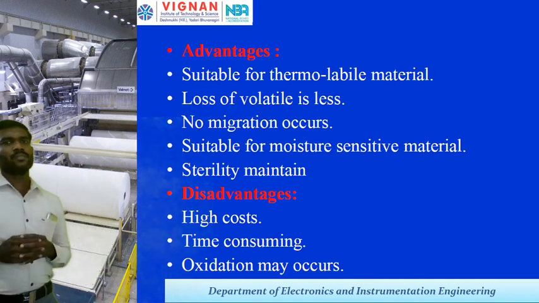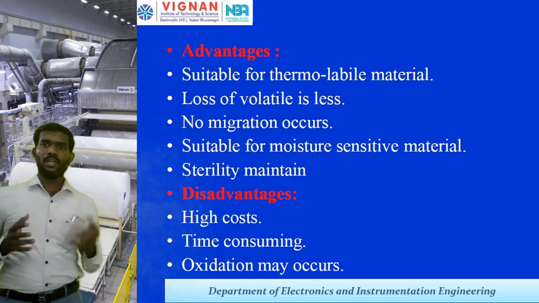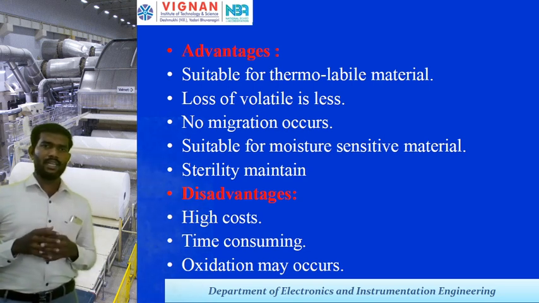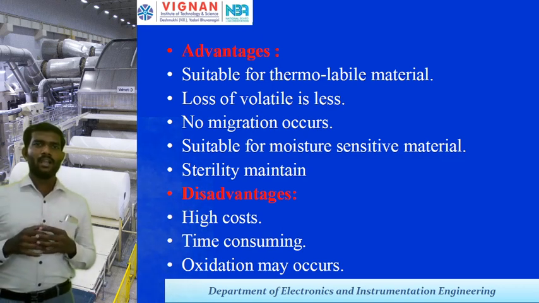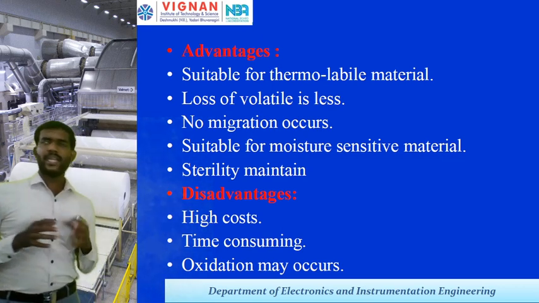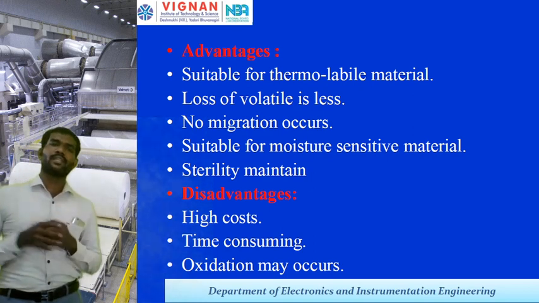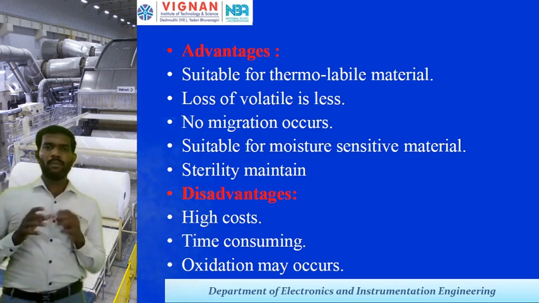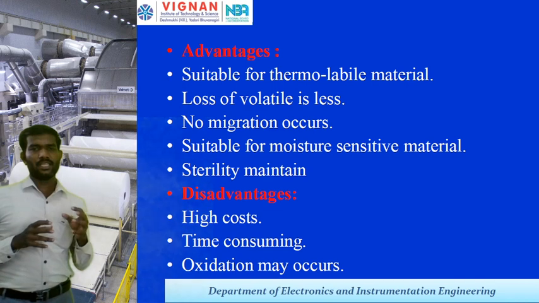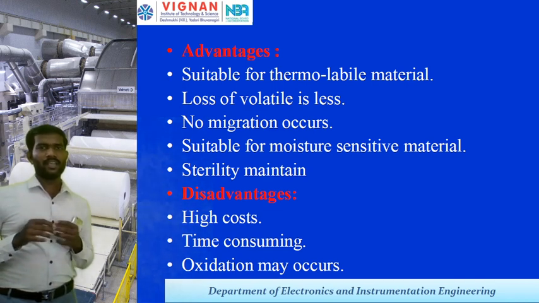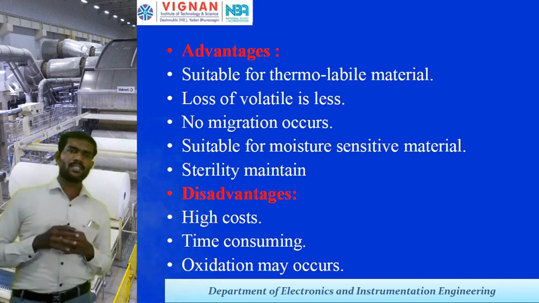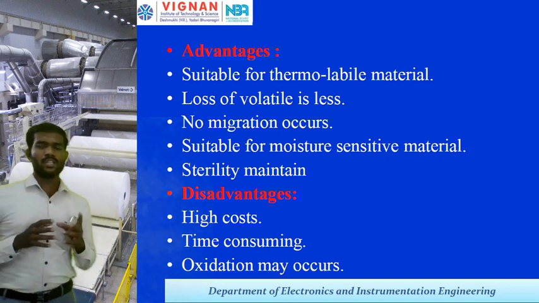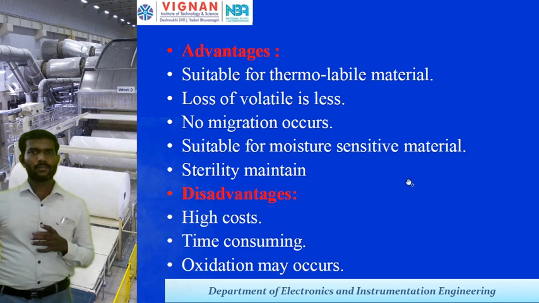Then the advantages: it is suitable for thermolabile material. Loss of volatile material will be very less, and no migration occurs. It is suitable for moisture sensitive material. Sterility will be maintained, which is the special advantage of this freeze dryer. If you see the disadvantages, it is high cost and time consuming, and oxidation may also occur sometimes.